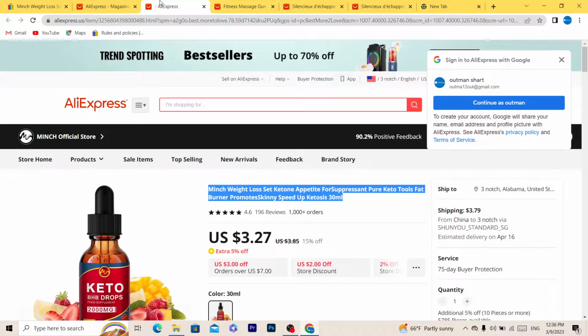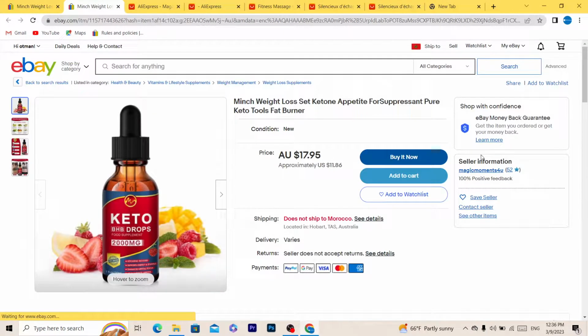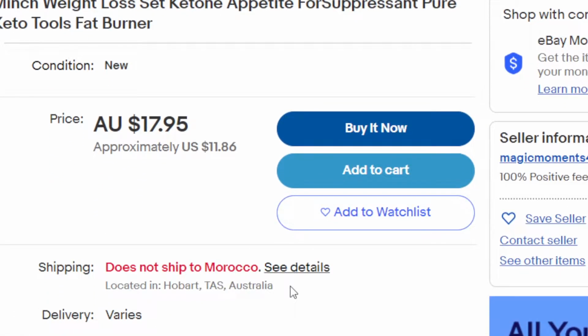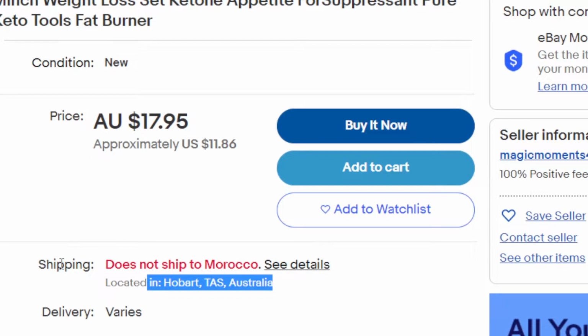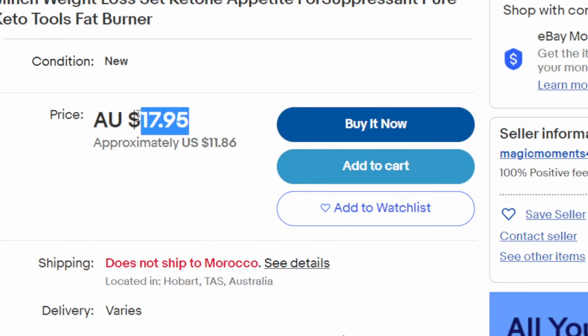For example, this product is the same as this one. It's selling for $3, and this person is selling it for $11. Click on the item. Okay, this guy is selling it from Australia, so it's not China. Make sure, if you see here in the item location Australia or any other country other than China, just leave. Don't waste your time.